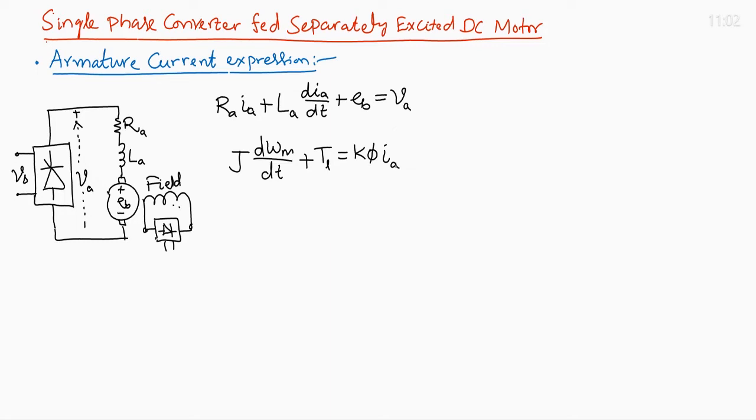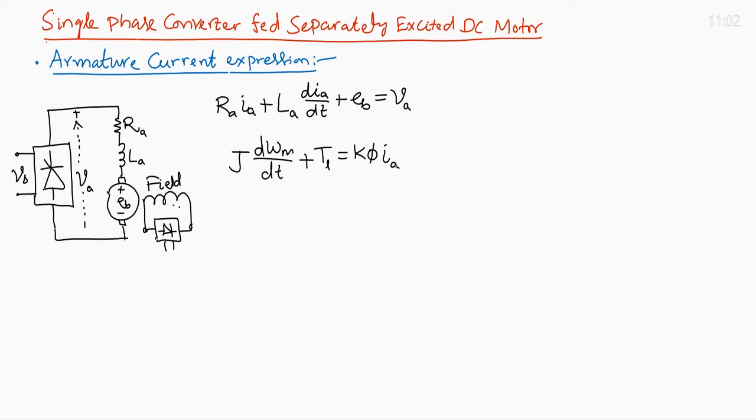So, these two differential equations have to be solved simultaneously to obtain the expression for the instantaneous current I_A. But it is a difficult process because two differential equations are involved. The solution can be made easier if we neglect the speed dynamics. That means, speed is a slowly varying quantity, whereas armature current I_A varies very fast.